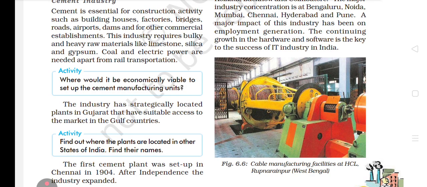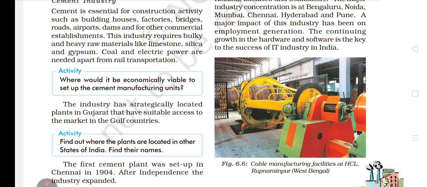The industry has strategically located plants in Gujarat and suitable access to the market in Gulf countries. Okay, strategically. Why is the term strategically used, bachche? Because why have they established plants in Gujarat? So that they can have suitable access to the market in Gulf countries. Okay, whatever we say, but you have to remember this thing.